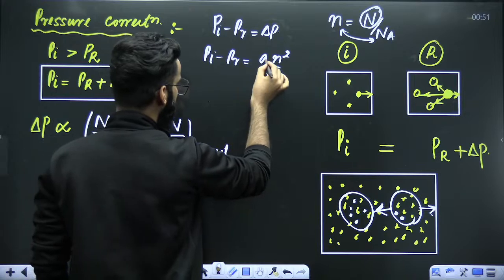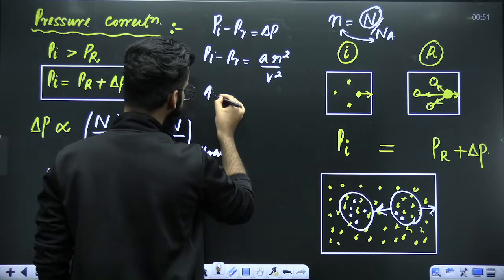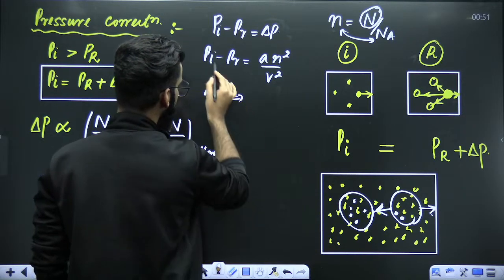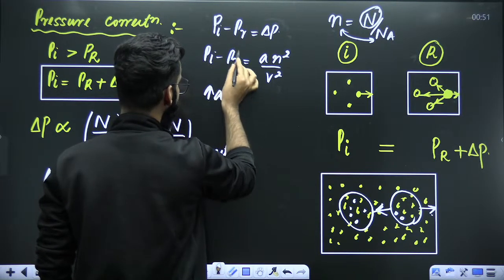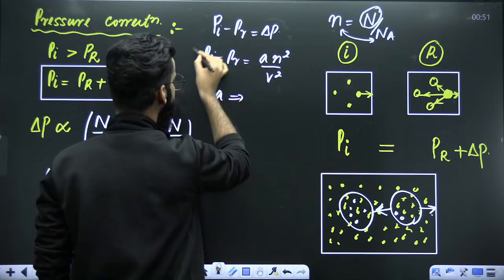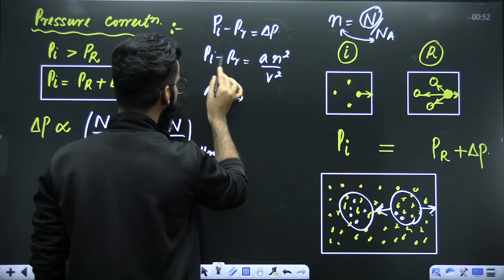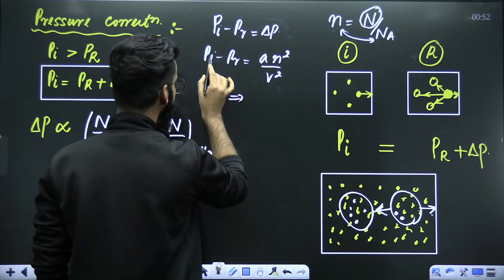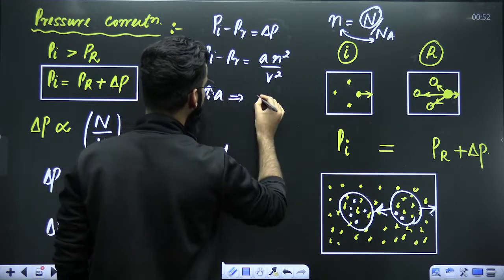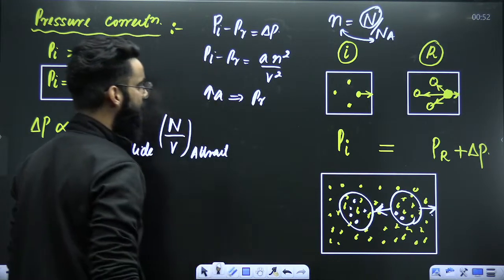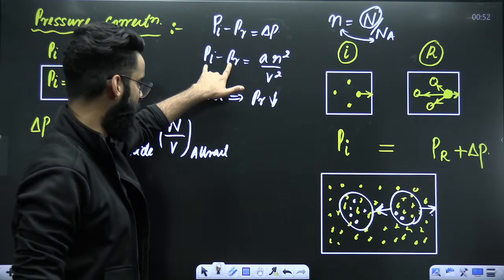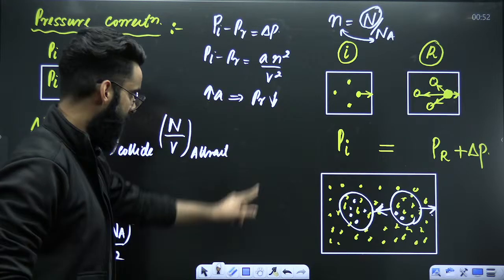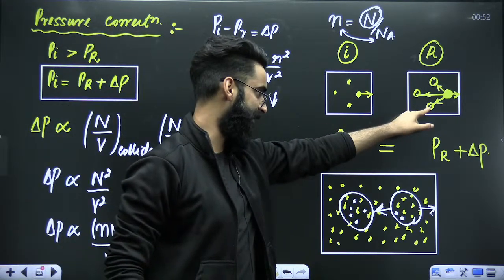So more the value of A, more is the difference between these two. When can the difference between these two be more? The difference will be more only when PR will be less. PR less means pressure of real gas has to be less.